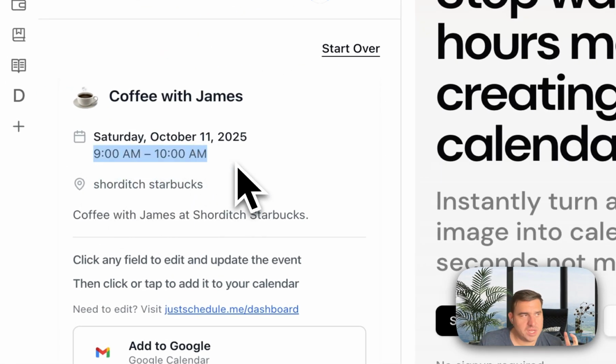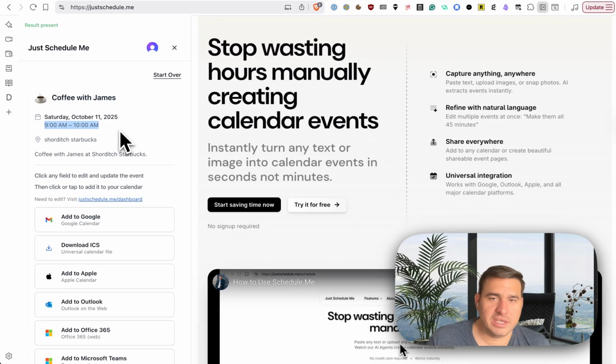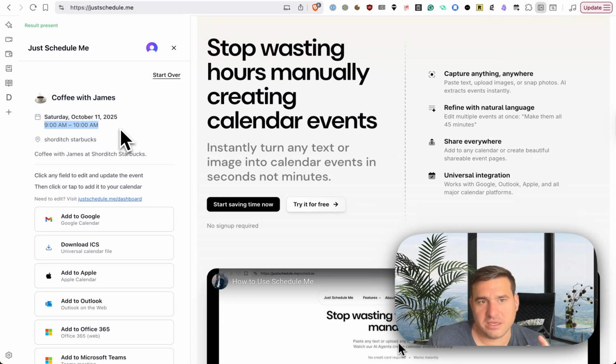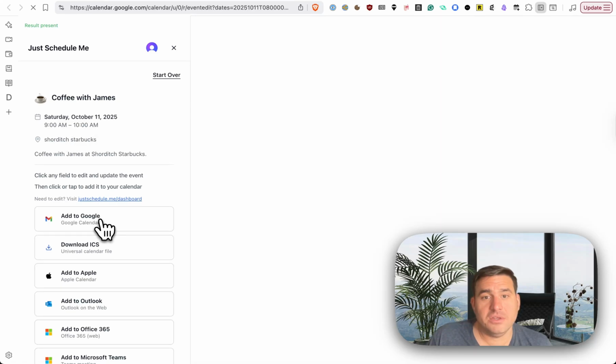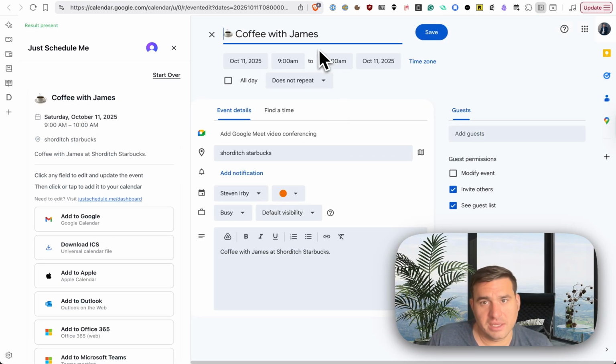So it tries to be intelligent. Like I said coffee at 9 a.m., but I didn't give an end time. So again, it tries to be as logical and smart about it as it can. It's like, well, okay, let me book that for an hour. Unfortunately, for the first version, if you need to edit this time, you'll need to click to your calendar and do it there. Not a big deal, but that functionality is not going to be in here.